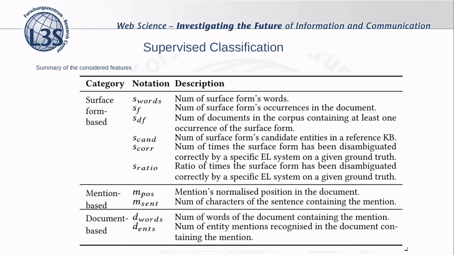In order to train our supervised models, we need to calculate some features, and we propose sets of features that can be easily computed for any arbitrary corpora. Based on observations from related works on entity linking that study the factors which affect the performance of the systems, we have proposed some features from the following categories: the surface form-based features, which relate to the word or sequence of words representing an entity; mention-based features, which relate to the mention recognized in the document in a specific position; and document-based features, which relate to the document containing the mention.